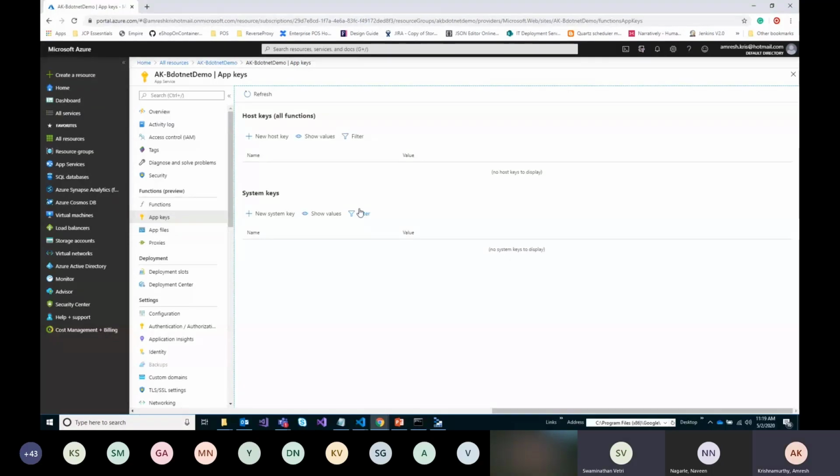Just a last point. If at all we want a way to create a static key, this is a place where we can create a new system key or a new host key, and we can use it integrated with our Azure function. But there are other ways possible. We can even provide an abstraction or a layer on top of Azure function, like putting a web service on Azure, running my Azure function as an Azure app service. Once that is done, there is a better integration that we can do with keys. Also, you can create an API Management on top of Azure functions, and that would take care of all of your authentication and authorization too.